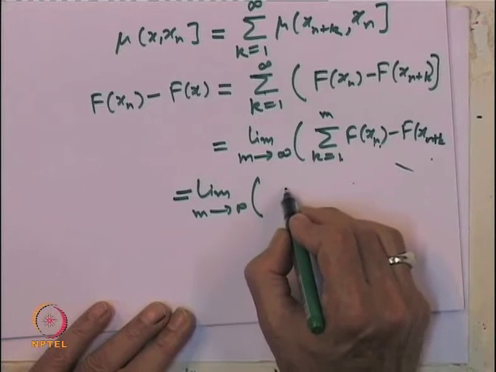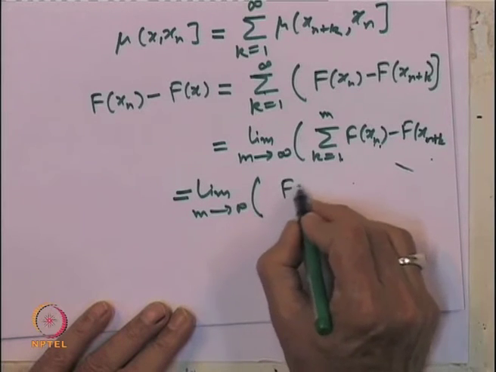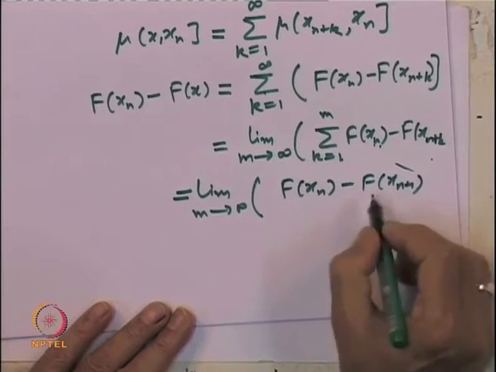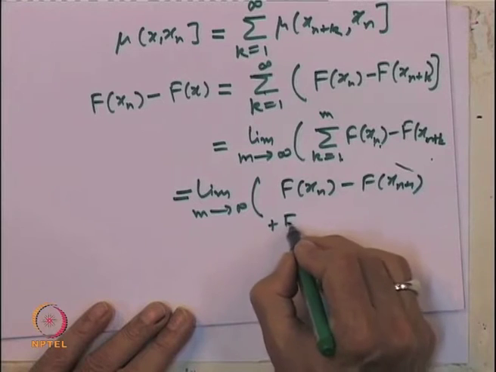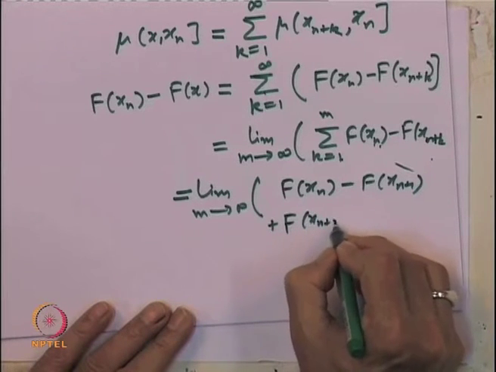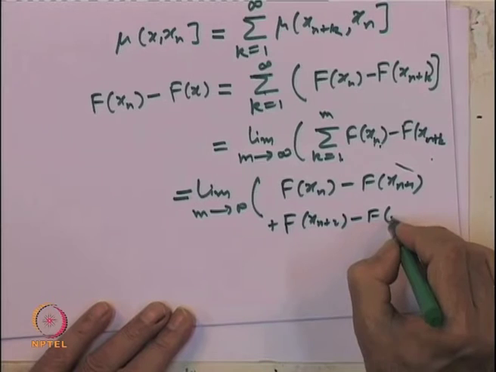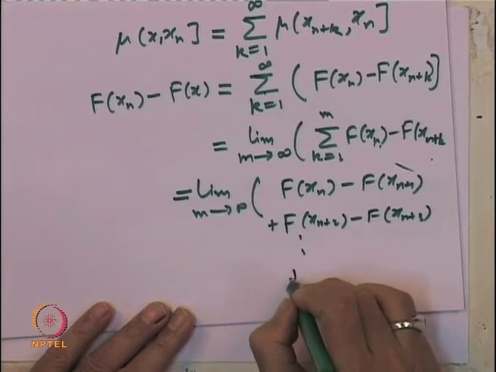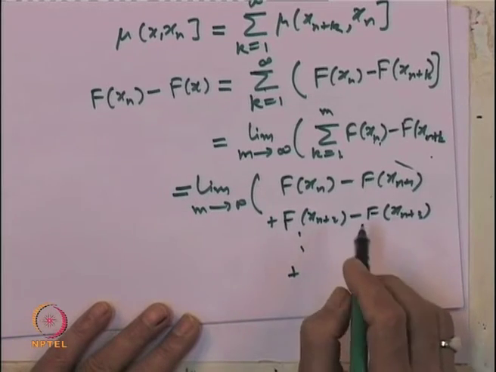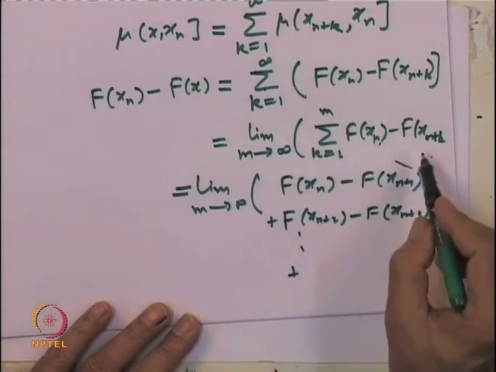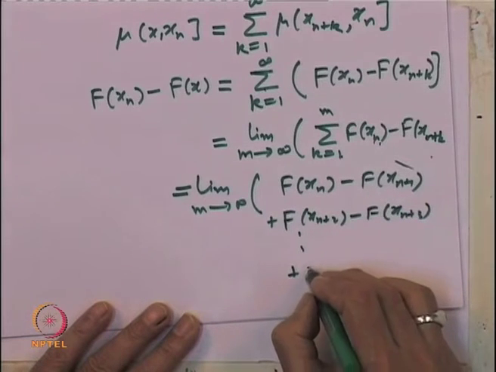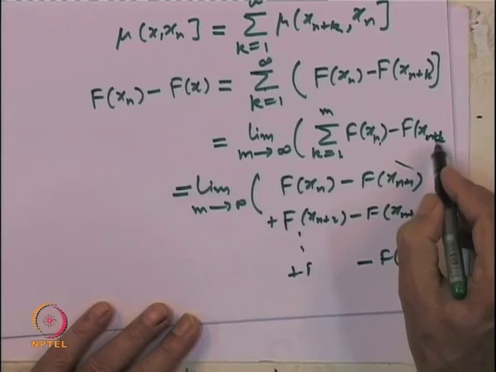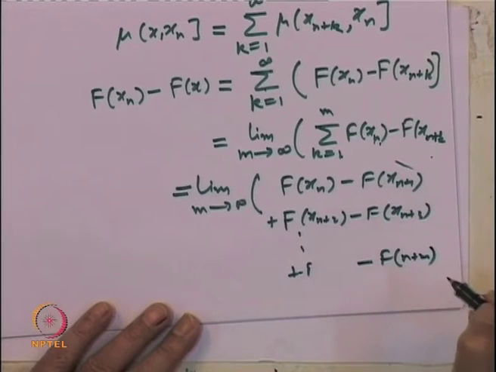Let me just write it. This is nothing but f of x_n minus f of x_{n+1}, the next term will be plus f of x_{n+1} minus f of x_{n+2}, and so on, going up to k equal to m, minus f of x_{n+m}.